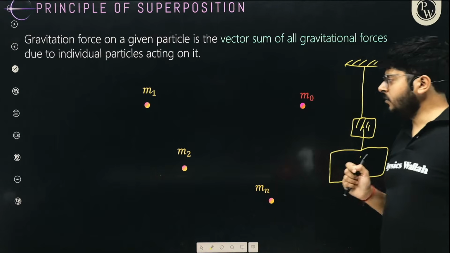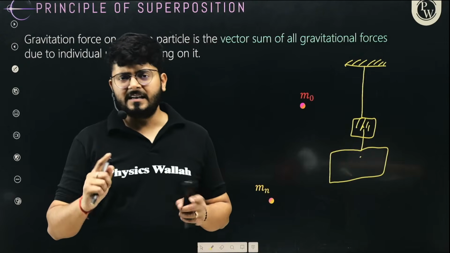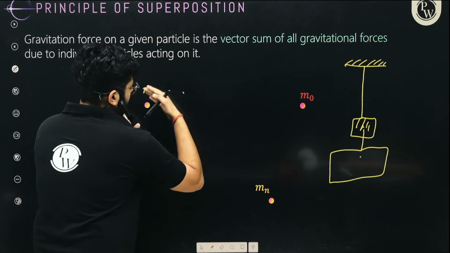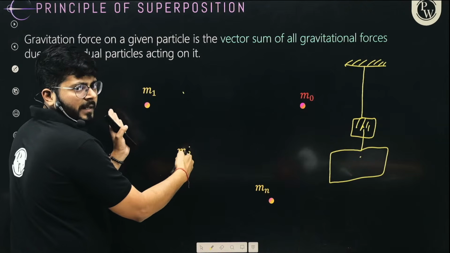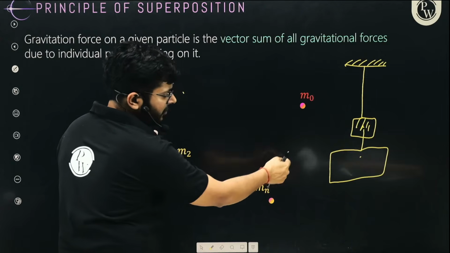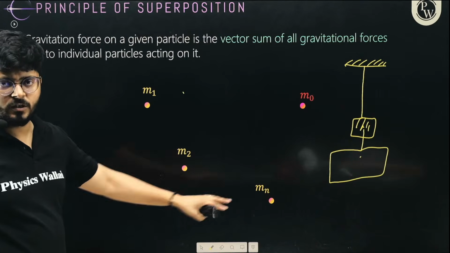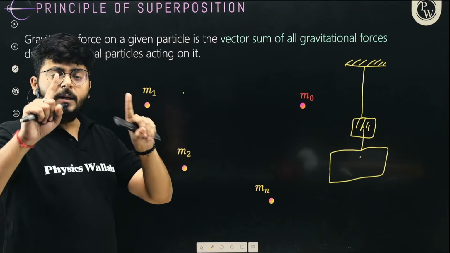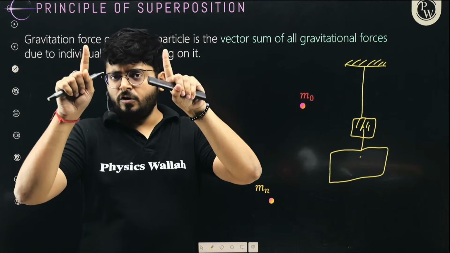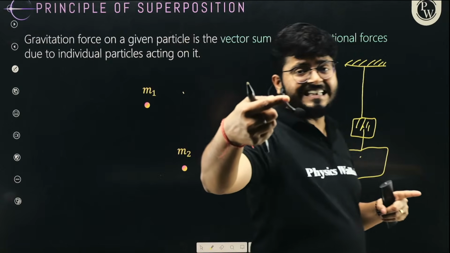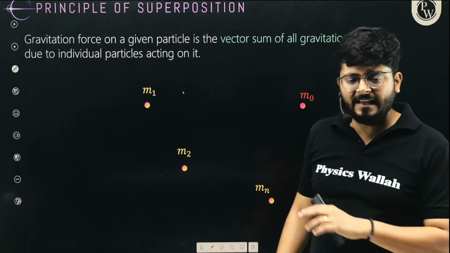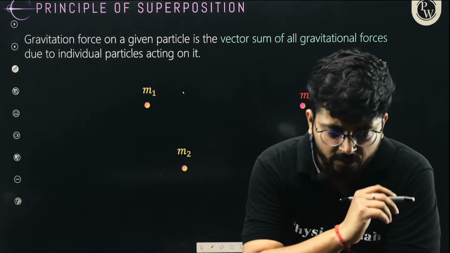Now similarly, if I have multiple masses like this, m1, m2. Let's say we have these two masses only, m1 and m2. Right now only these two are applying force on each other. But if I have another mass, m0 and so on, m3, m4, m5, m6 like that, then every pair of masses is interacting with each other, because the universal law of gravitation says that any two masses in the universe will apply force on each other.